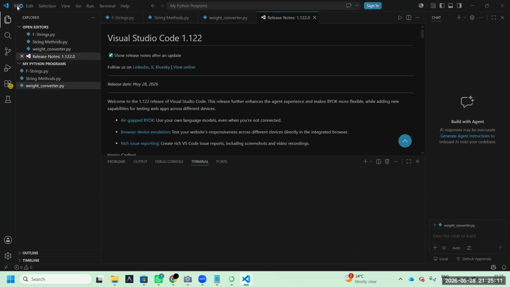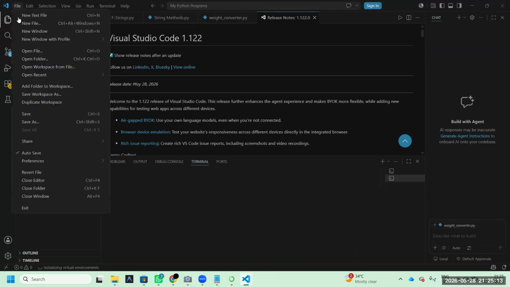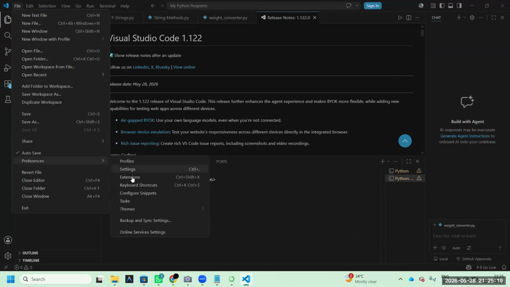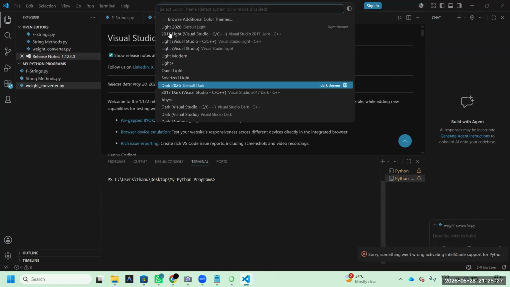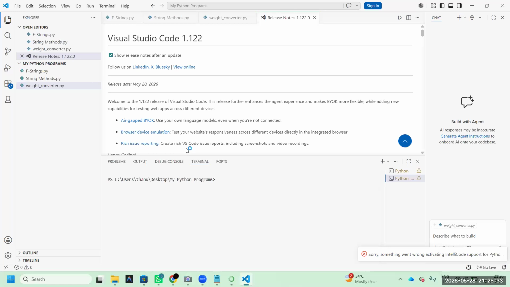If you want to change this color, go to File, Preferences, theme color. My recommendation, anything is okay, light modern. At that time, you will get white color. That's good. Compare with that.